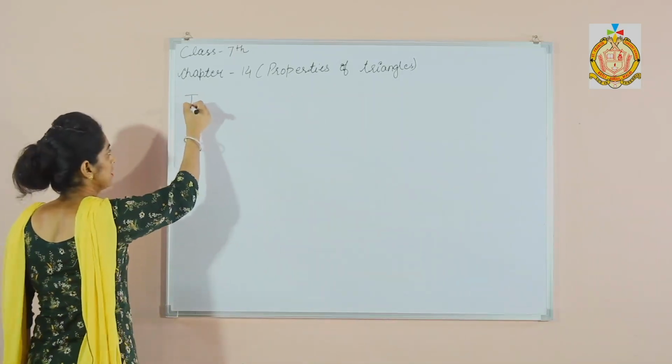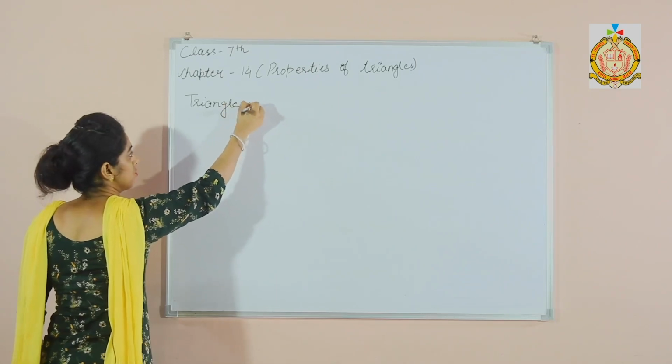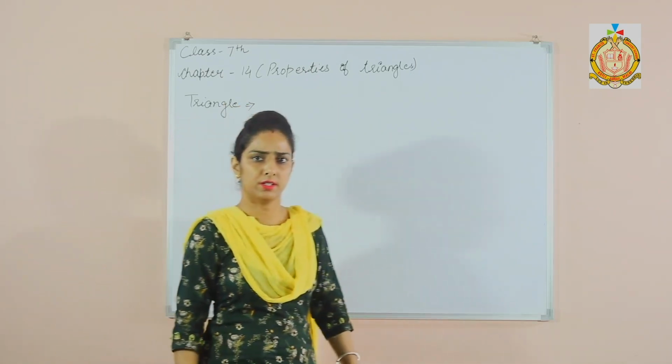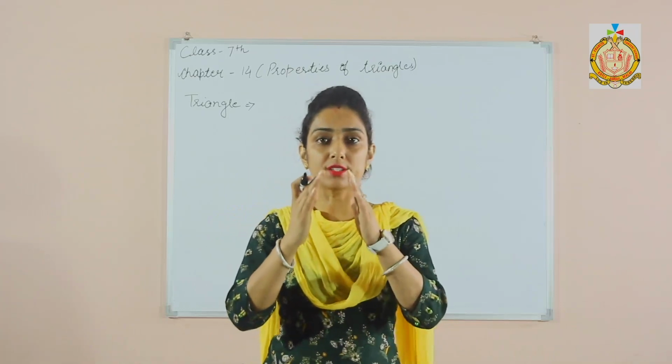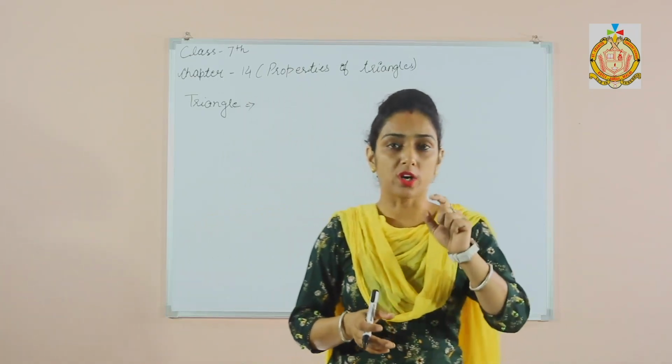Now students, what is a triangle? Try to find objects at your homes that are related to the triangle. So what is a triangle?